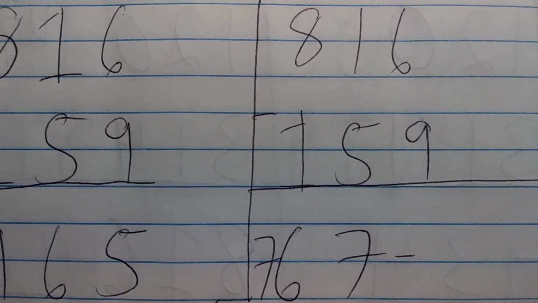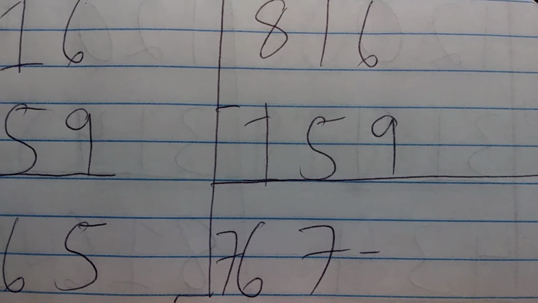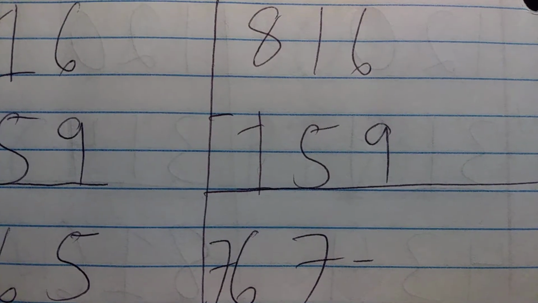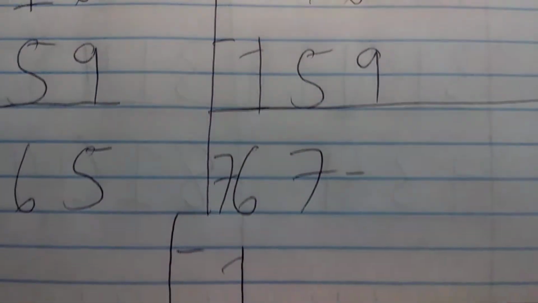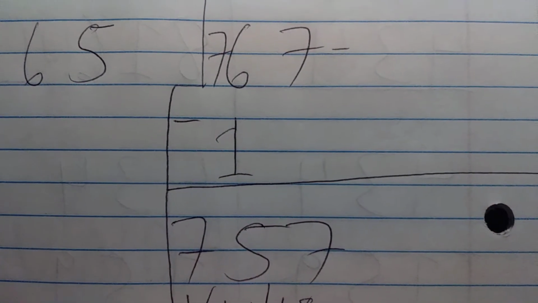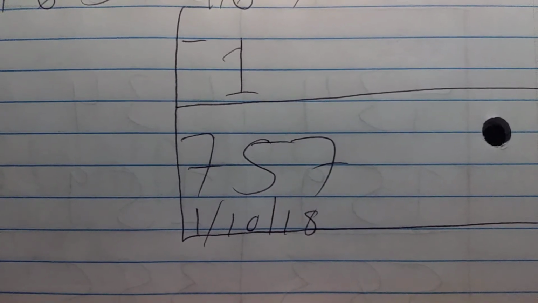You also subtract off 159. So 8 minus 1 is 7. 11 minus 5 is 6. And 16 minus 9 is 7. So 767. Subtract off 1 off the 6 there. Bring down the 7s, and that's 757, and that did hit on January 10th.